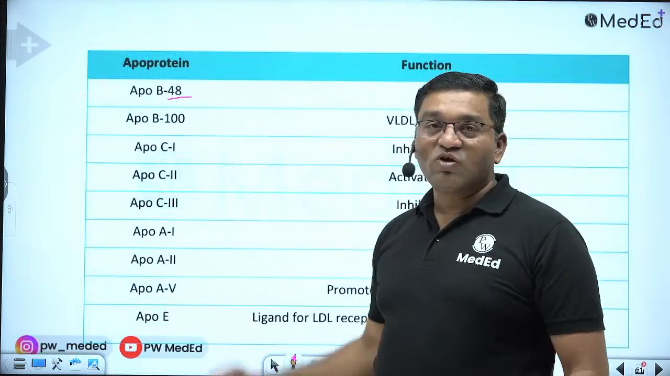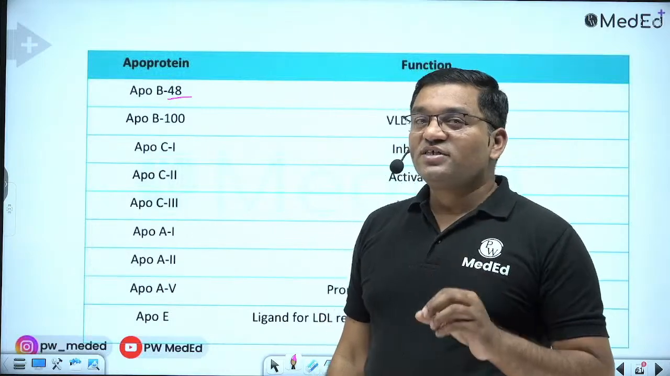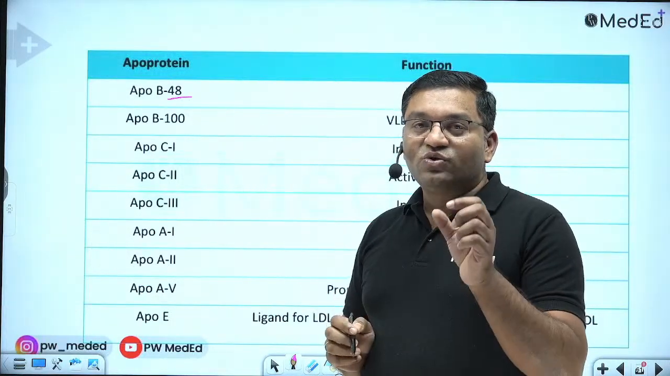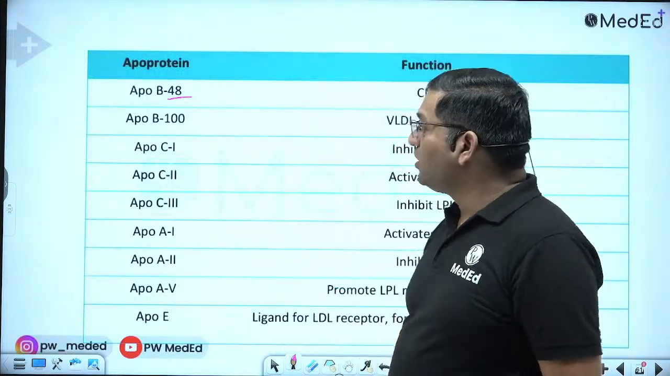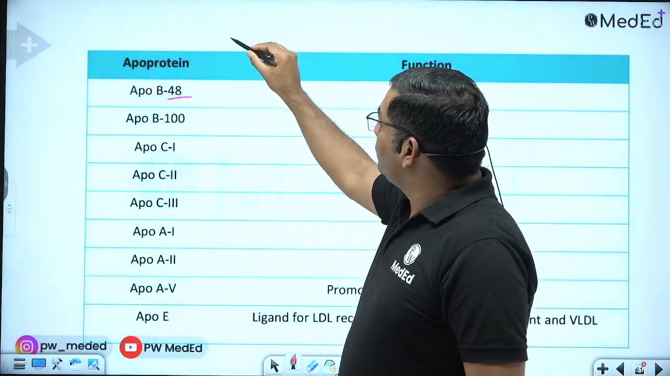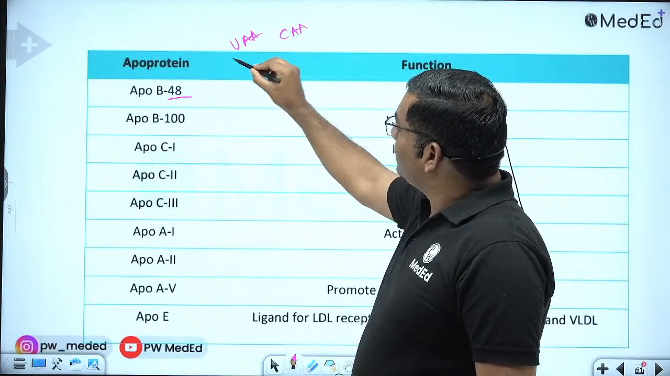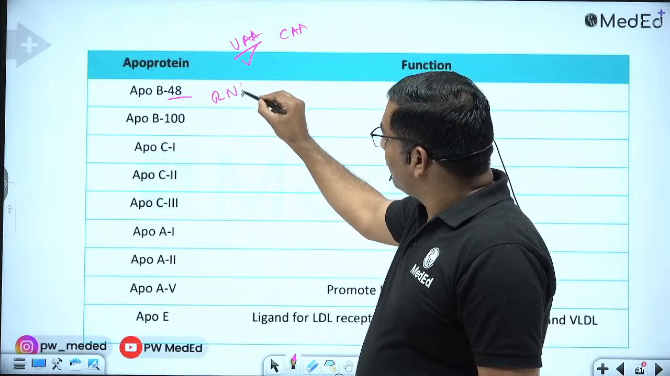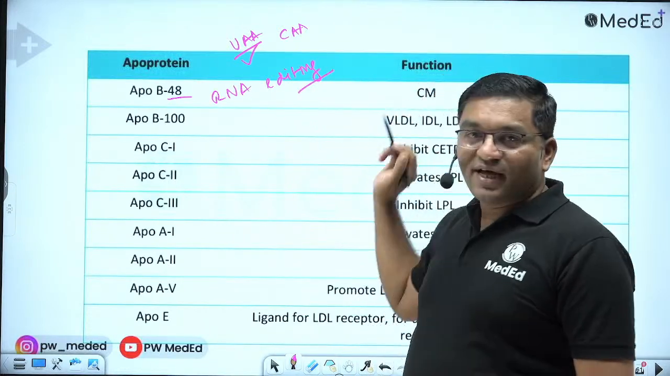ApoB48. This is the example of RNA editing. Only in the intestine, only 48% of ApoB is produced. So that's why it is known as ApoB48. This is due to the premature truncation of protein synthesis because of incorporation of UAA in place of CAA. So this acts as a stop codon and termination occurs. So this is an example of RNA editing. It is important in the chylomicron.